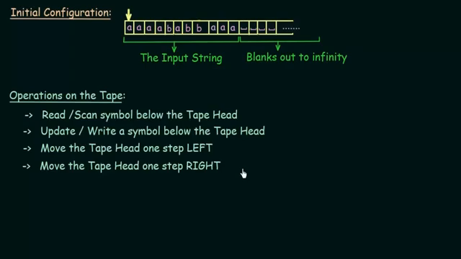So this was just a basic introduction, and in the next lecture we will be seeing more about this Turing machine, and we will see the rules of operations that we can perform on the tape of the Turing machine.